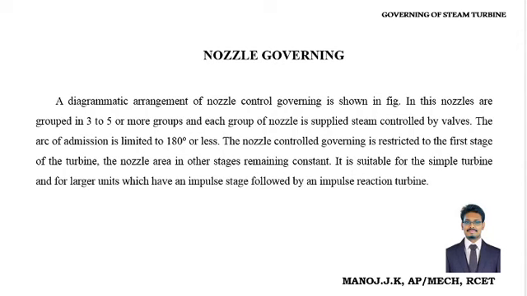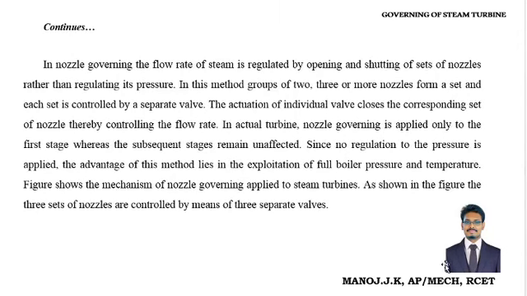Then next, in nozzle governing, the flow rate of steam is regulated by opening and shutting of sets of nozzles. As we have discussed, when we open all the valves, all the three sets of nozzles supply the steam to the turbine rotor. It tends to rotate the turbine.